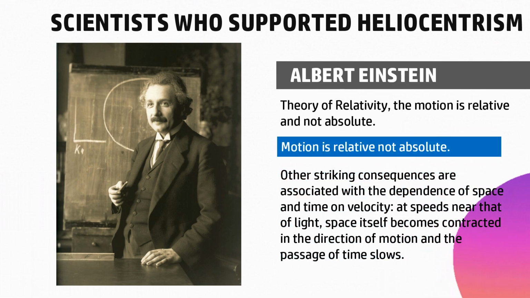Using Einstein's theory that motion is relative and not absolute would explain why it appears like it's the sun moving around us and not the other way around, because we are inside the system. Even the movement of the Earth is not felt because our movement is relative to the movement of the Earth.